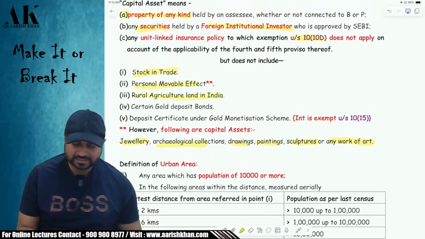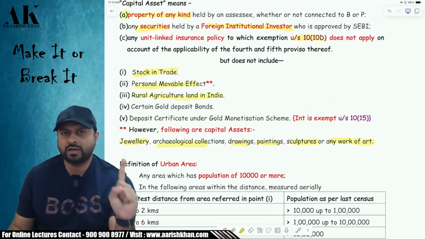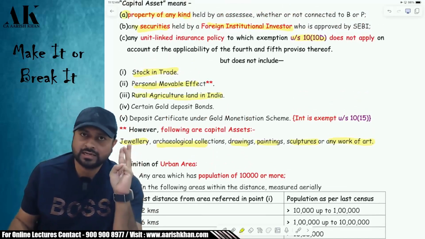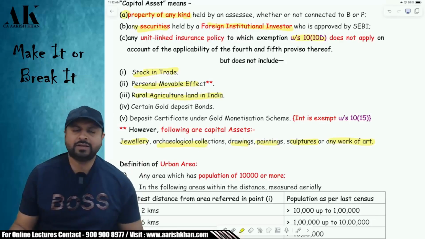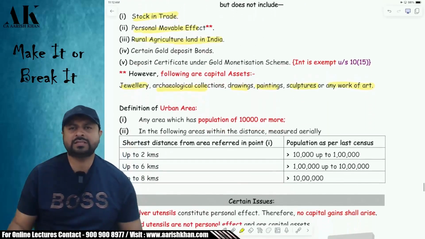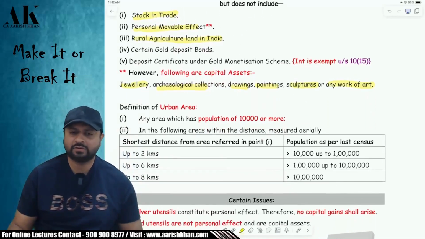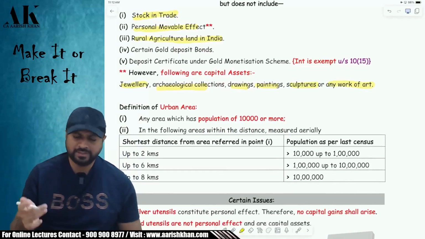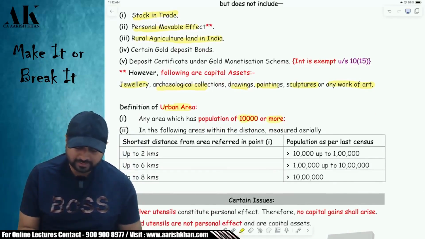Next, rural agricultural land in India. The land has to be rural, the land has to be agricultural, and the land has to be in India. Sir, what do you mean by rural area? A rural area means an area whose population is less than 10,000 people as per the last census. It means if the population is 10,000 or more, it becomes an urban area.